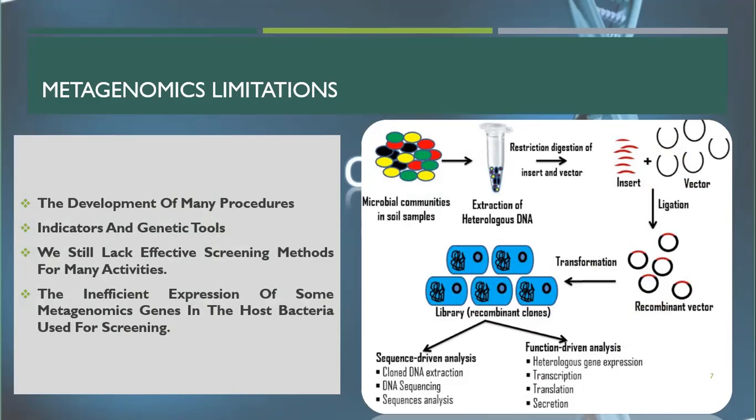And here are some metagenomic limitations, like the development of many procedures, indicators, and genetic tools. We still lack efficient screening methods, and there is inefficient expression of some metagenomic genes in the host bacteria for screening. There are also some limitations, like mass sequencing projects are still expensive.